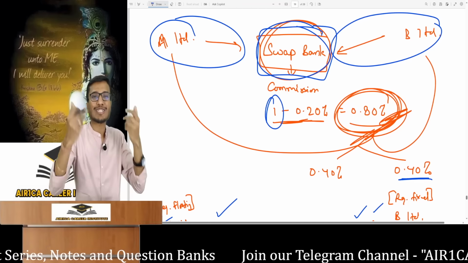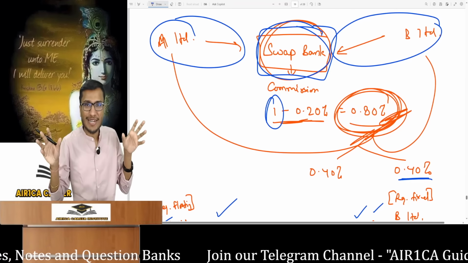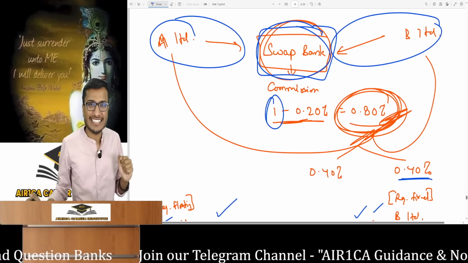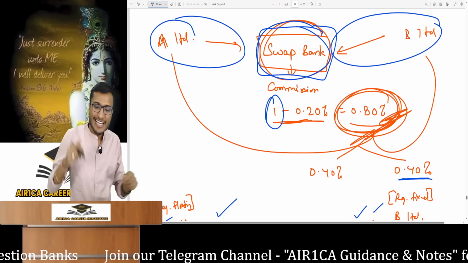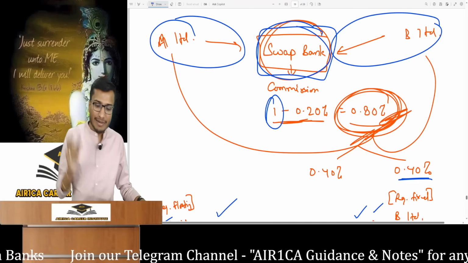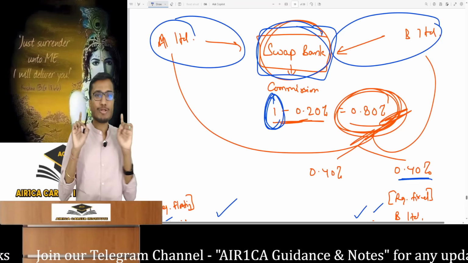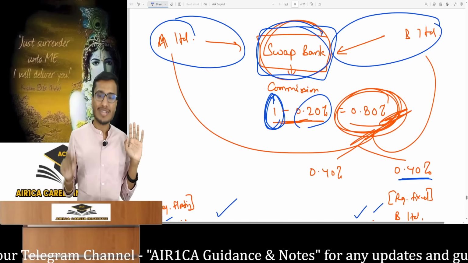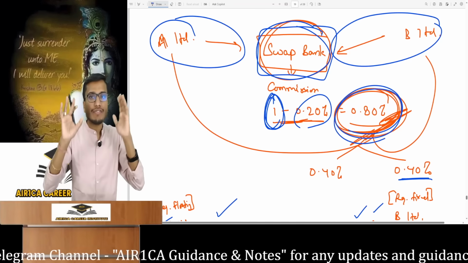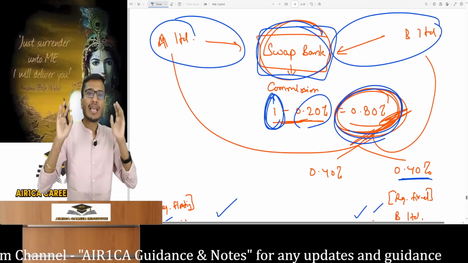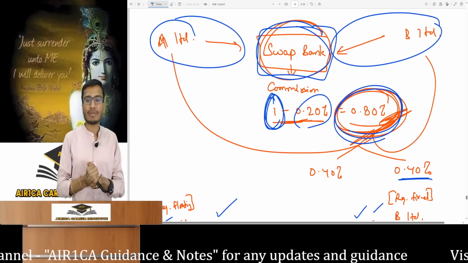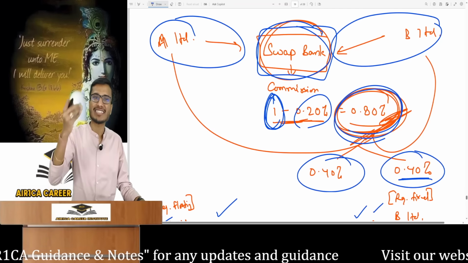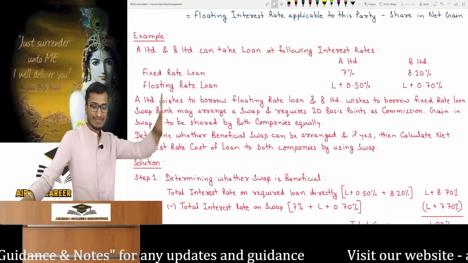Similarly, the swap bank then intervened. Seeing A and B Limited's desire to lower interest costs, the swap bank intervenes, demanding a share for connecting them. So he will also take a commission. He is saying, look, you are getting a 1% benefit in the swap overall, right? So give me a 0.20% commission. Meaning there's still a net gain of 0.80%, right? So we'll say done. We'll share the 0.80% net gain equally at 0.40% each. Understood? That's it. This is a swap.